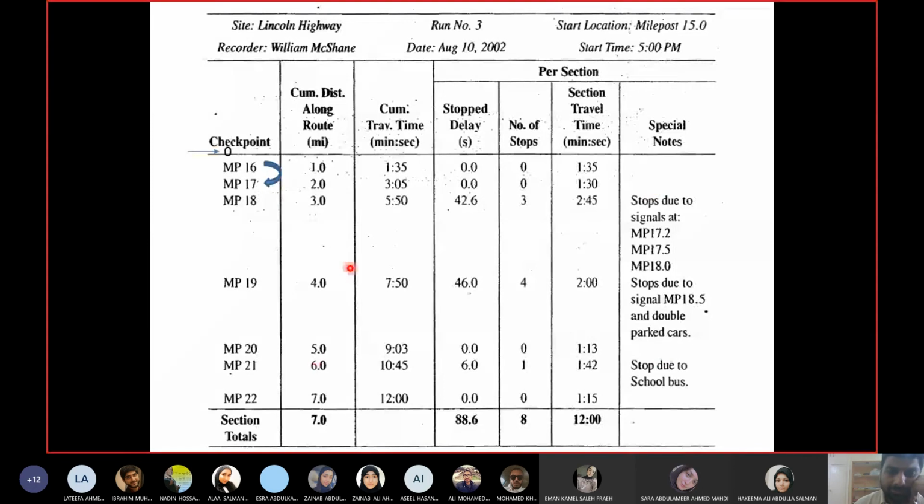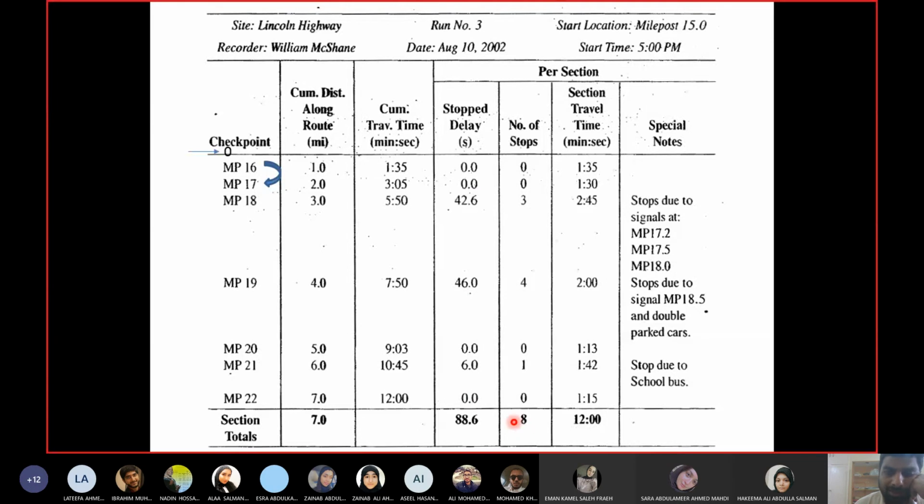Now, if you want the total length, it is the last value. The total travel time is also the last value here. If you want the total stop delay, you have to add all the values. So on this segment, from milepost 15 to milepost 22, we have 88.6 seconds of delay, which is the summation of all the stop delay values. How many times was the car stopped? 3 plus 4 plus 1, which is 8.